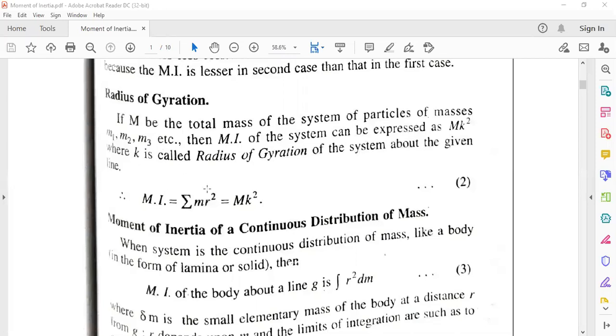Actually, the distance r of the particle from the line, if we take that r and draw a circle, that r is called the radius of gyration and it is generally denoted by k. So the summation of m r squared, instead of r, if we put k, then k is called the radius of gyration.